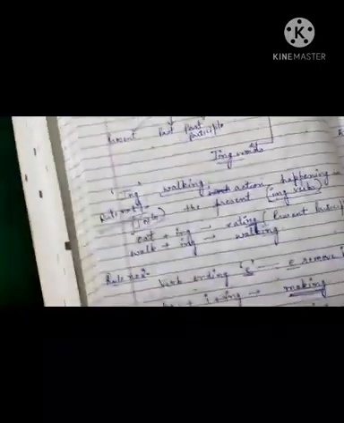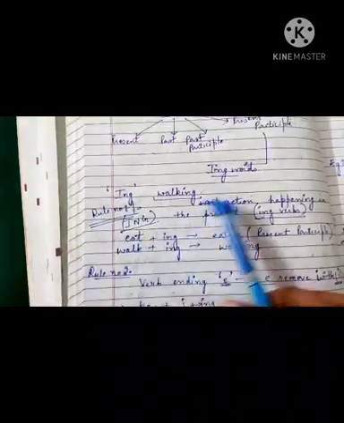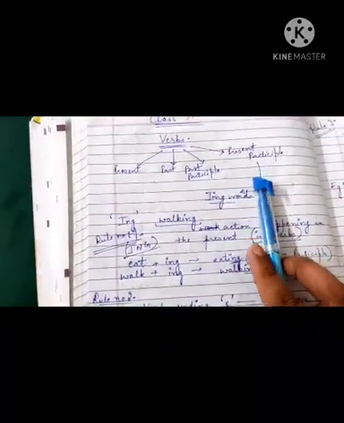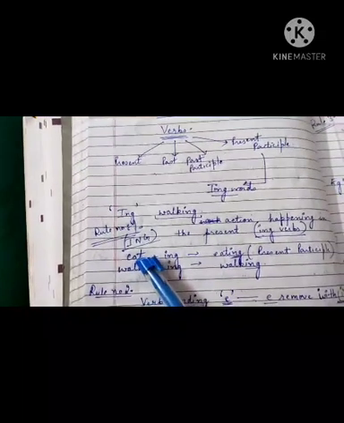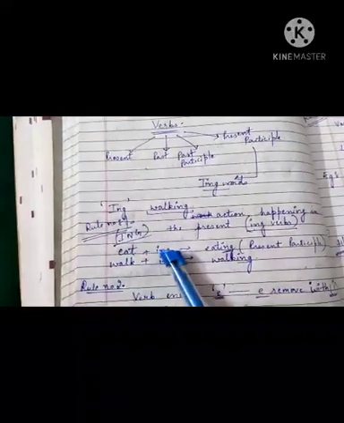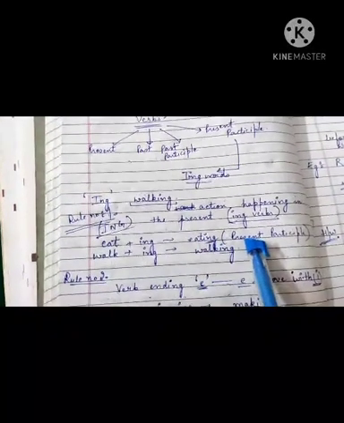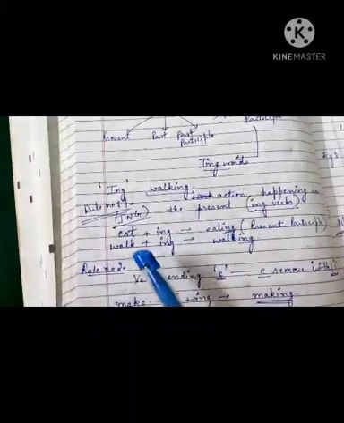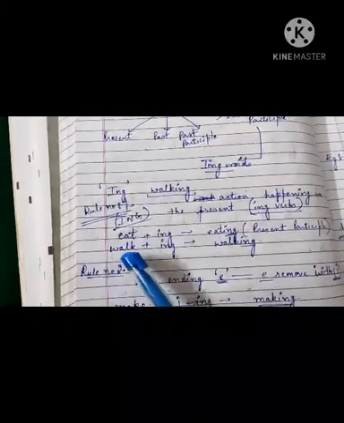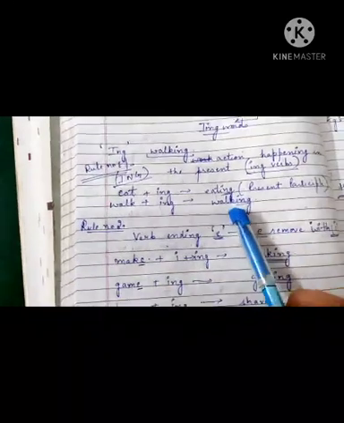Rule number 1 is that you have to add ing to the verb to make it the present participle. For example, eat is a verb, जिसका मतलब होता है खाना. तो eat के साथ जब आप ing ऐड करोगे, it will become eating, which is the present participle. Similarly, walk, we will add ing to it and it will become walking.